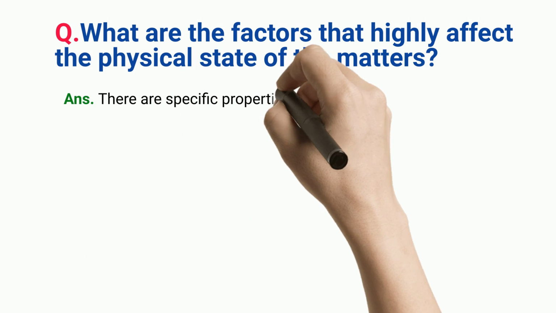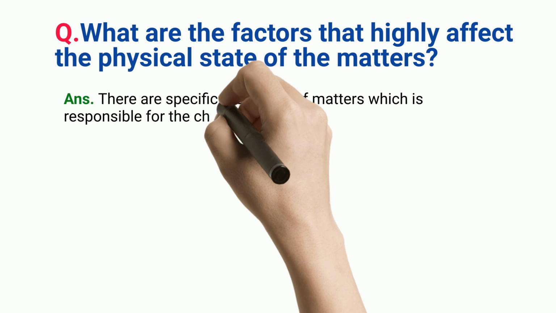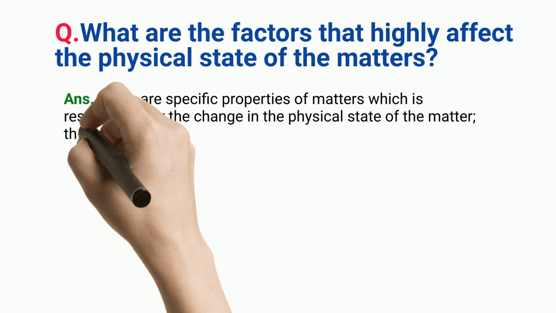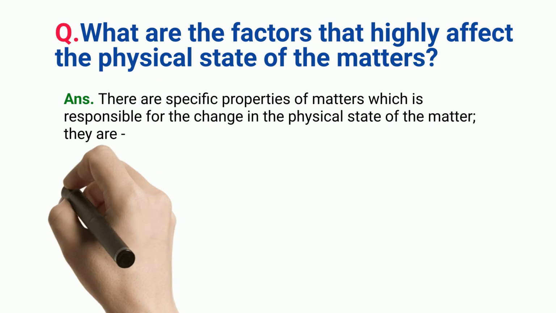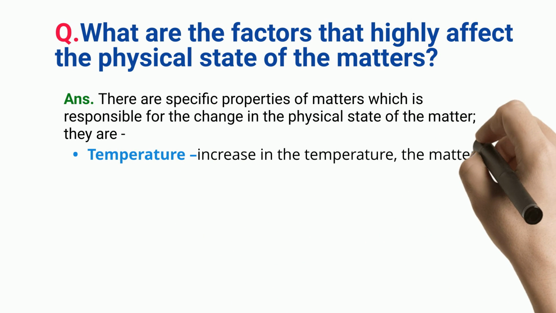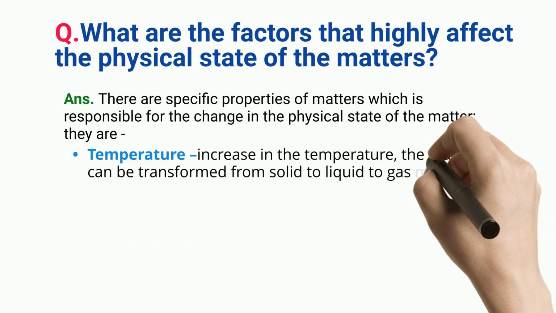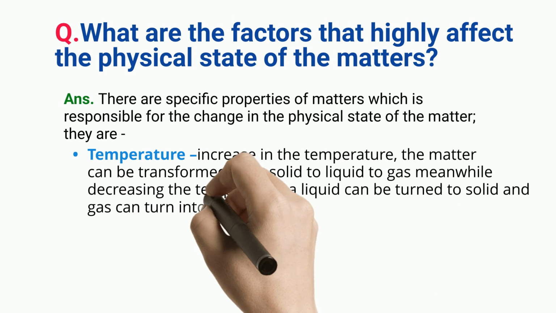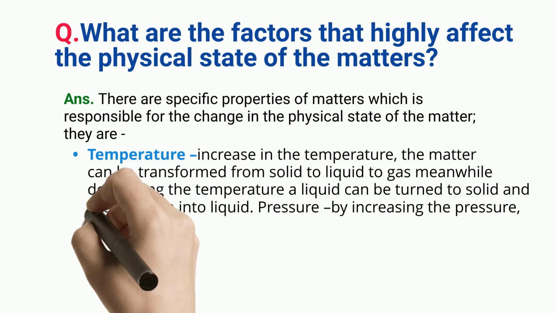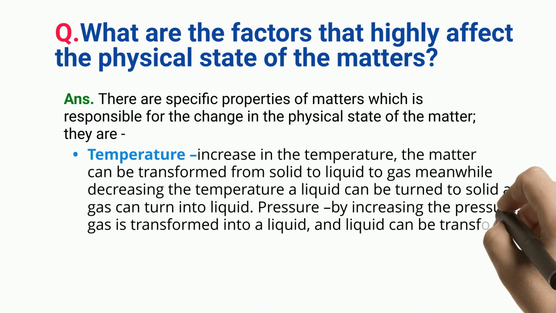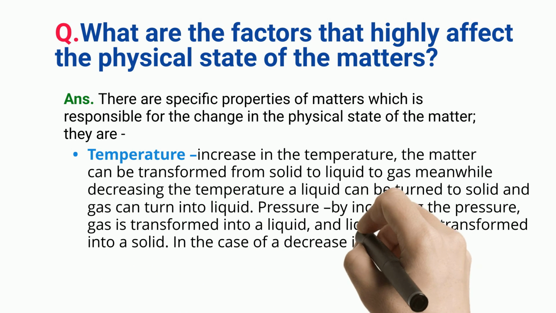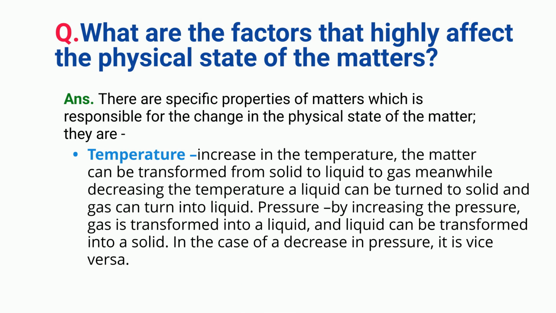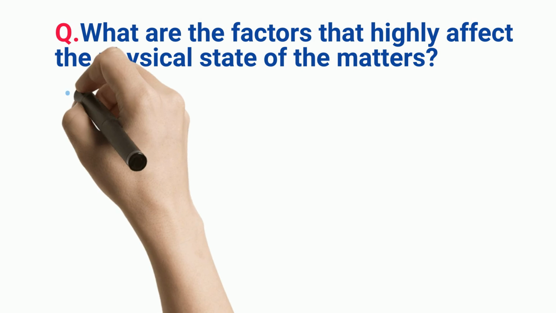What are the factors that highly affect the physical state of matter? There are specific properties of matter which are responsible for the change in the physical state of the matter. They are temperature. Increasing the temperature, the matter can be transformed from solid to liquid to gas. Meanwhile, decreasing the temperature, a gas can turn into liquid and a liquid can be turned to solid. Pressure. By increasing the pressure, gas is transformed into a liquid, and liquid can be transformed into a solid. In the case of a decrease in pressure, it is vice versa.